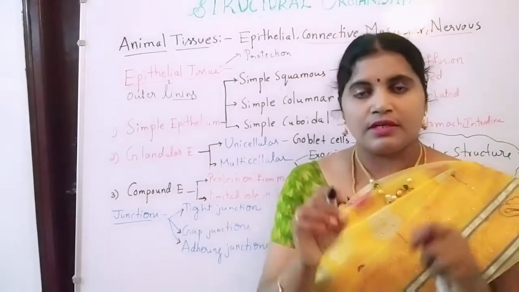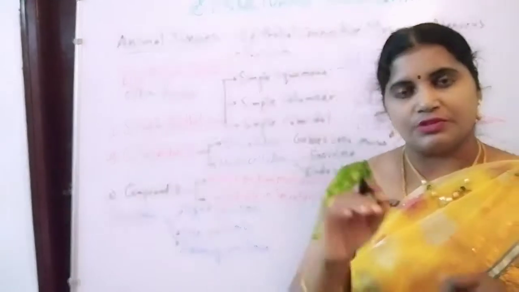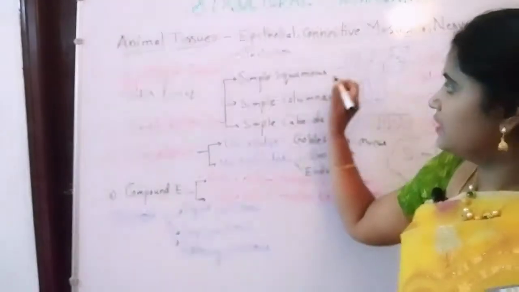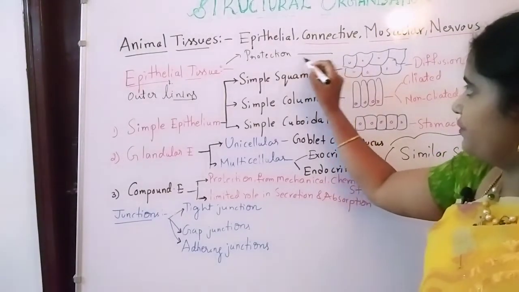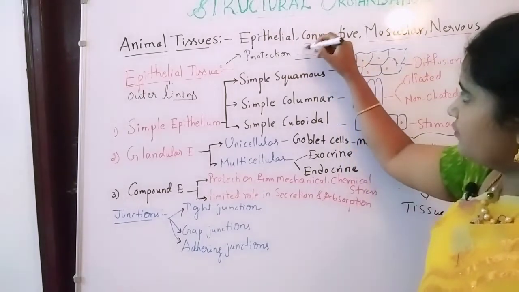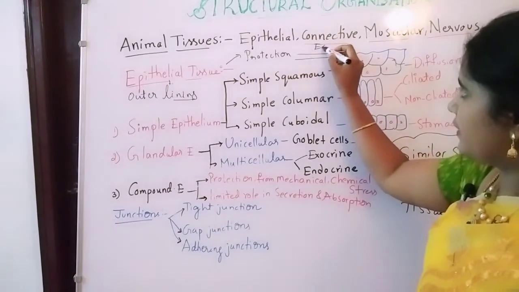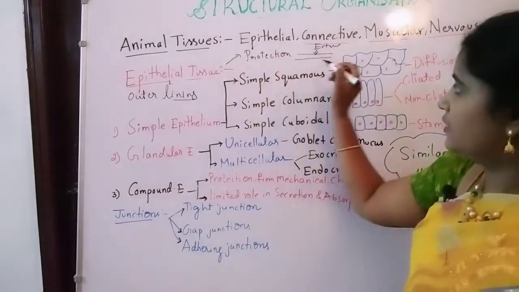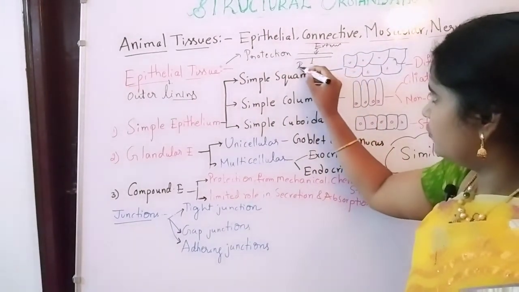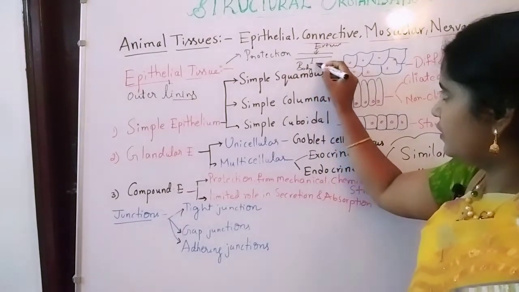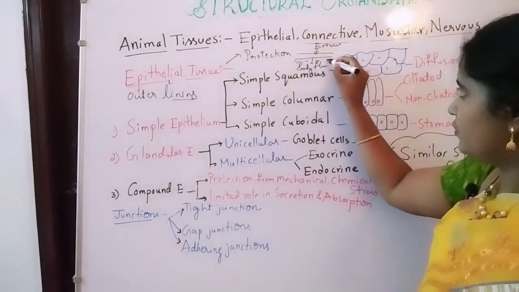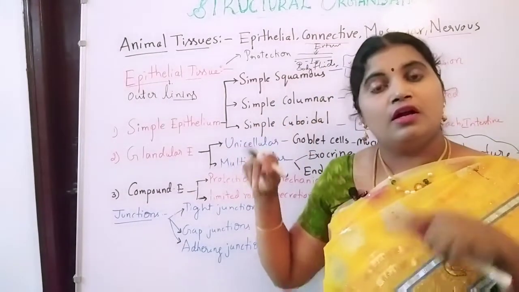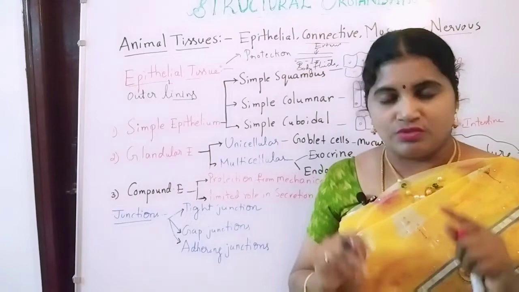So what are the main organs which contain epithelial tissue? See here, this is the body wall. Outside the body wall means the external environment. The external environment is also connected with the epithelial tissue. Even the body fluids are also lined by the epithelial tissue, that is the specialty.